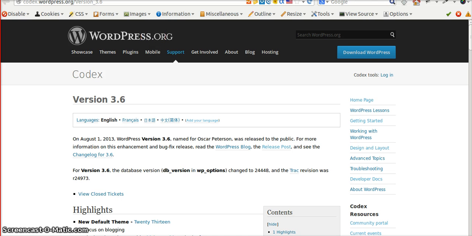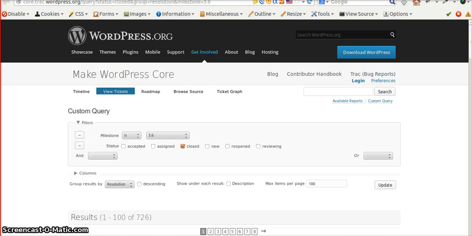And with this WordPress 3.6, there are more than 700 bugs fixed. So these are a lot more reasons to cherish 3.6, and no doubt this is the best and greatest WordPress version ever.